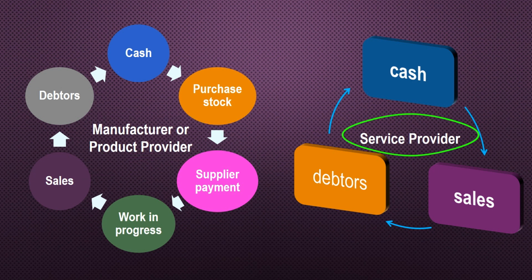For the service, you see we have the cash. From the cash we sell, and then the debtors. So there is a gap in between, and we need the money to run this cycle, that is known as the working capital, and the loan which we take for that is known as the working capital loan. So normally people go to the banks for taking the working capital loan.